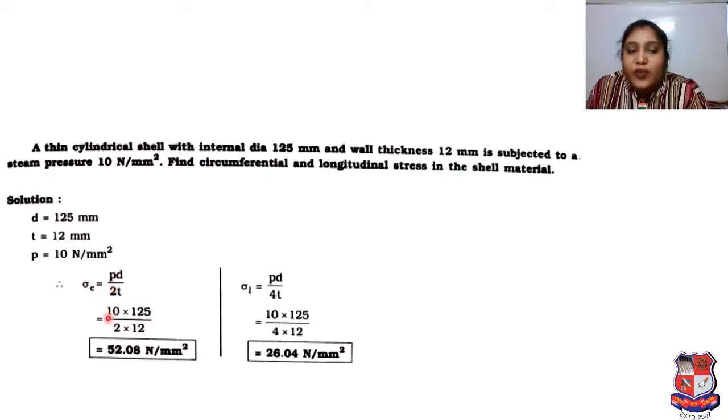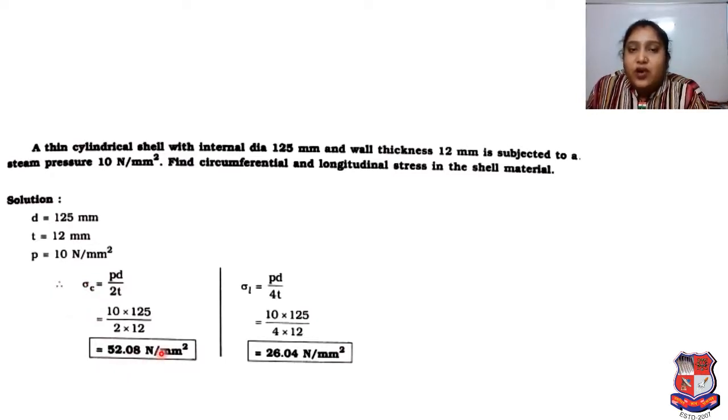Here the value of P is 10, diameter D is 125, and as per equation 2, thickness is 12. So the circumferential stress sigma C is equal to 52.08 Newton per mm square.